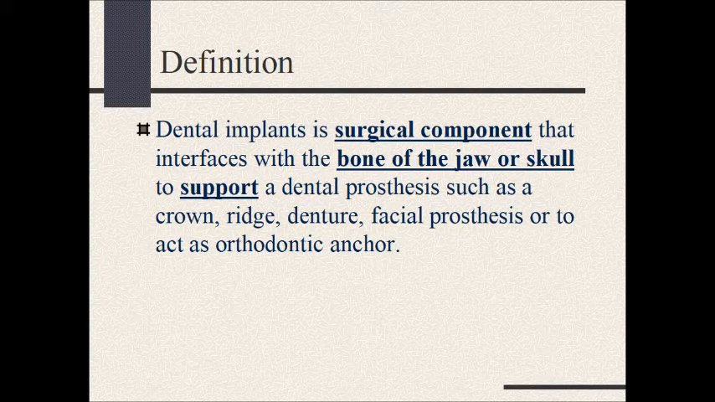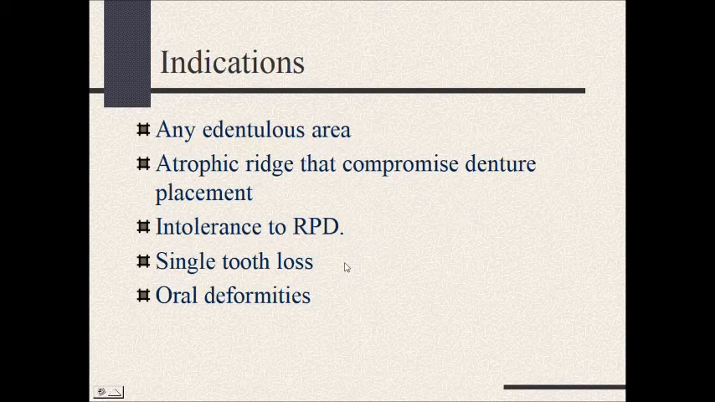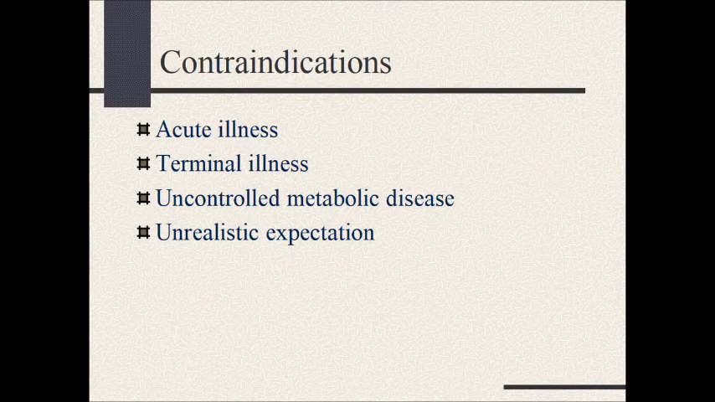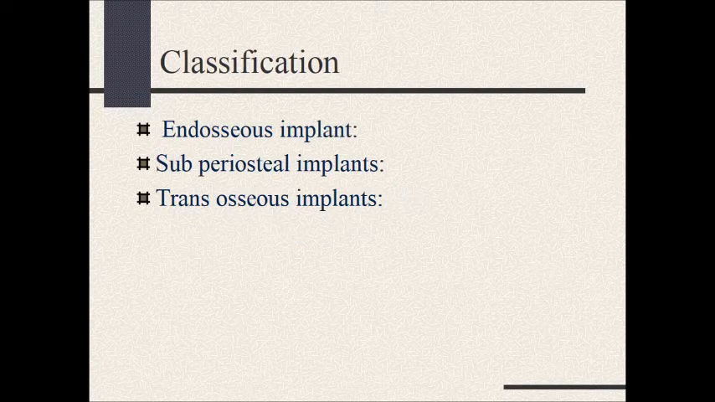Crown, bridge, denture, facial prosthesis, or it acts as an orthodontic anchor. Indication: any edentulous area, atrophic ridge that compromises denture placement, intolerance to RPD, removable partial denture, single tooth loss and oral deformities. Contraindication: acute illness, terminal illness, uncontrolled metabolic disease, unrealistic expectation of the patient.